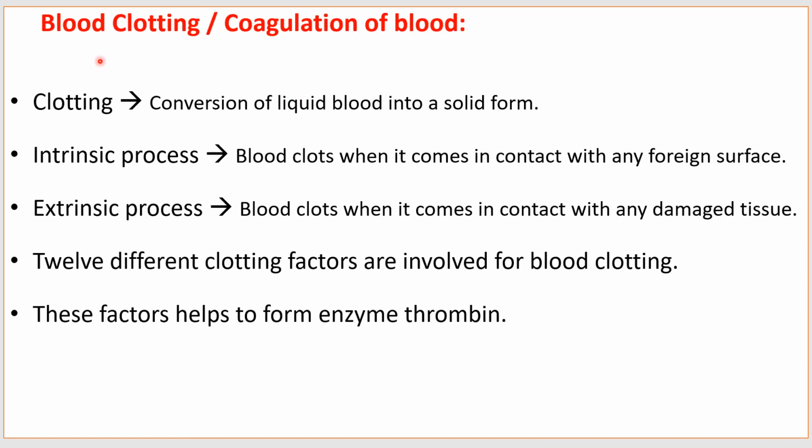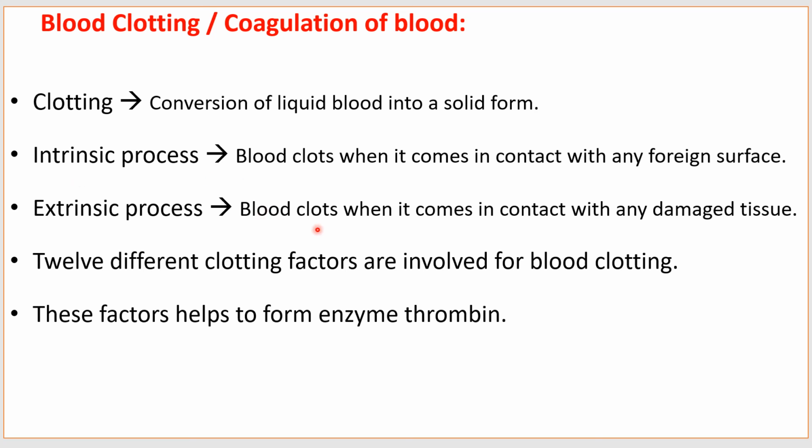Now, what do you mean by blood clotting or coagulation of blood? Conversion of liquid blood into a solid form is called as clotting or blood clotting. When blood clots when it comes in contact with any foreign substance, it is called as intrinsic process.